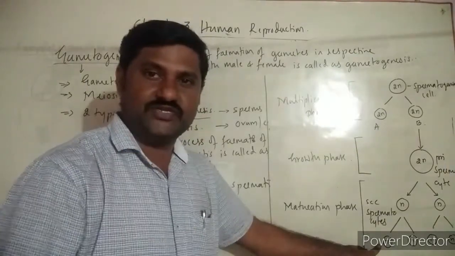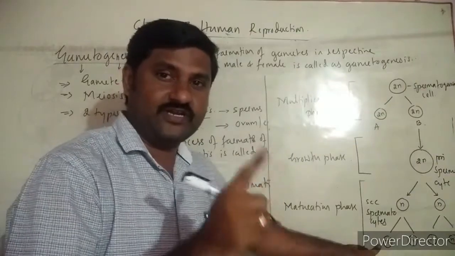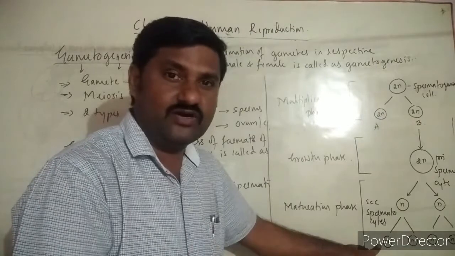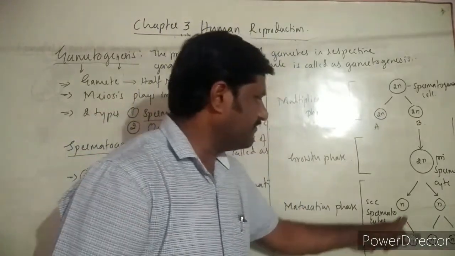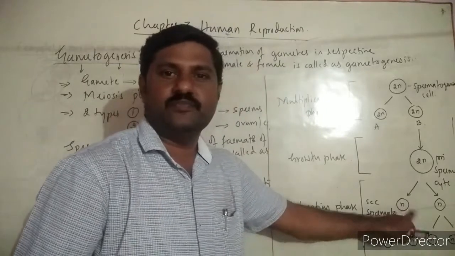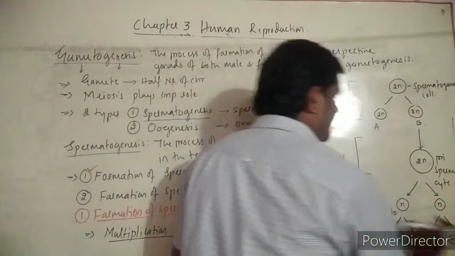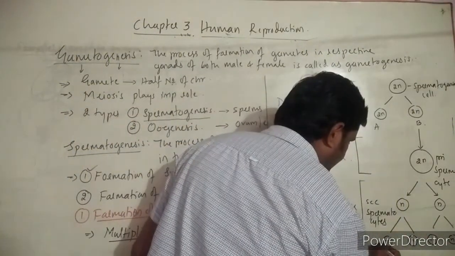It is an equational division, it is a mitotic division, you concentrate. Definitely in the NEET examination this kind of question may occur. So all these 4 haploid cells are formed.